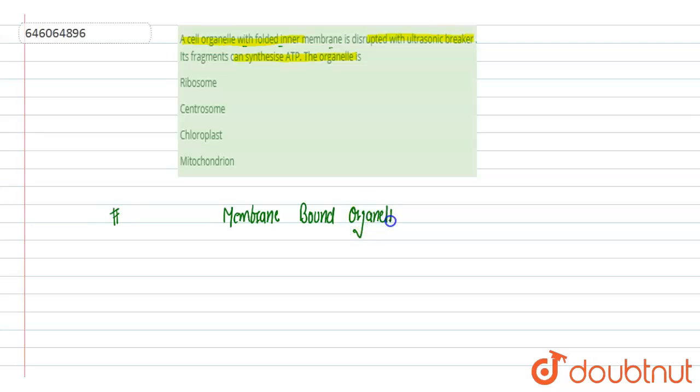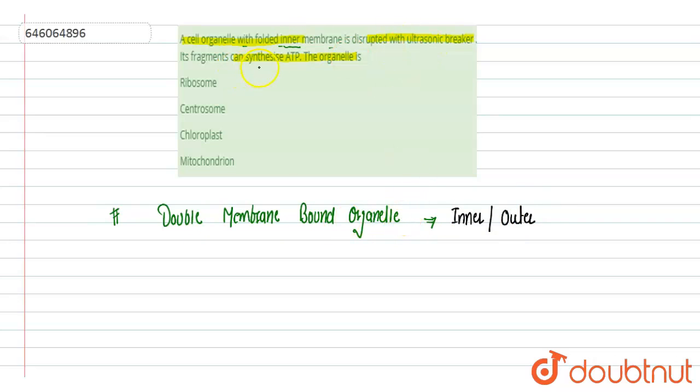And second thing, if we note it carefully, they have mentioned inner membrane. It means it is a double membrane bound organelle, having both inner membrane as well as outer membrane. If it were a simple membrane, they would have written just the membrane. They haven't, so it is a double membrane bound organelle.